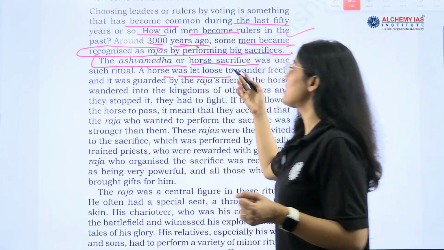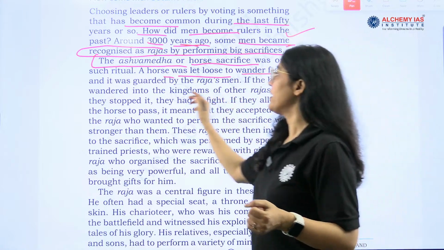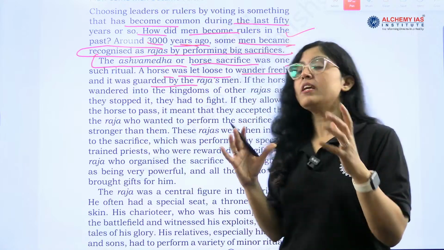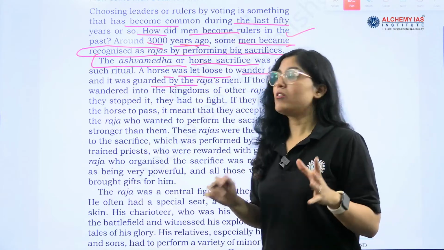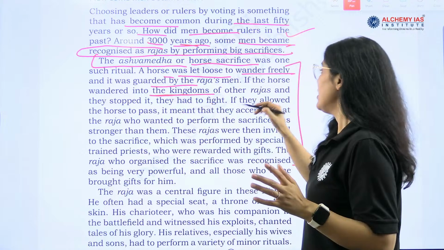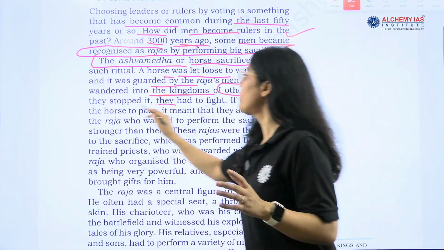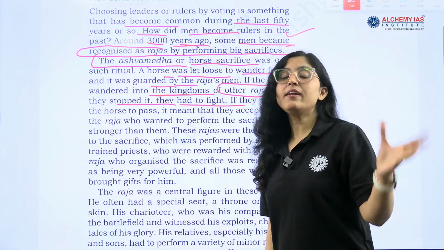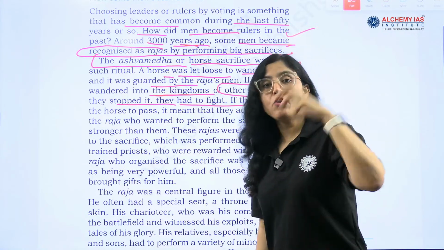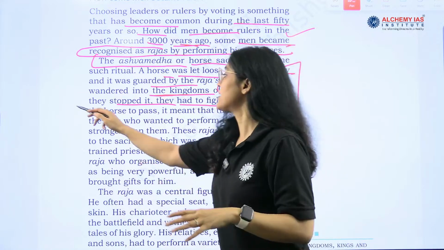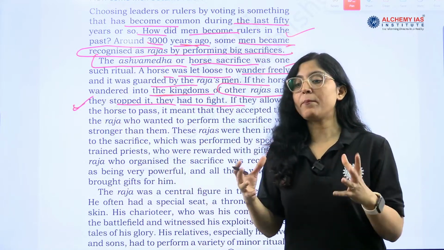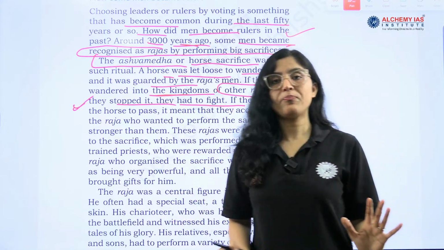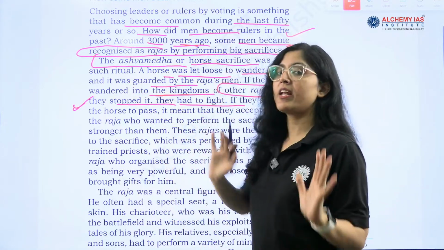This process has been defined here. A horse was let loose to wander freely. So how did it start? A horse was let loose, and if any king came in the way of the horse, if any Raja stopped the horse, then he had to fight with the Raja. And if any king did not stop the horse, what is the meaning? It means that the area has been conquered by the Raja, and they are accepting the suzerainty of the Raja.